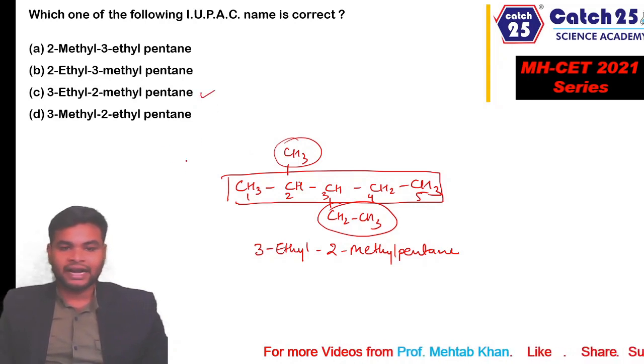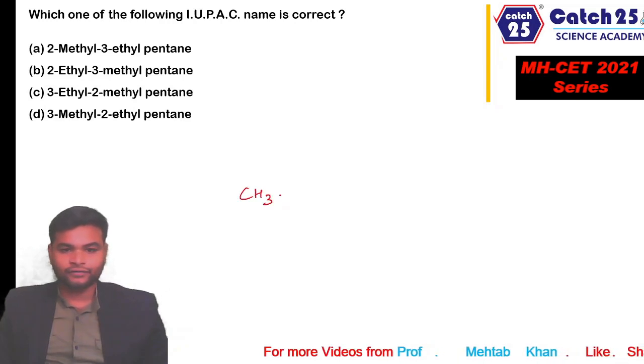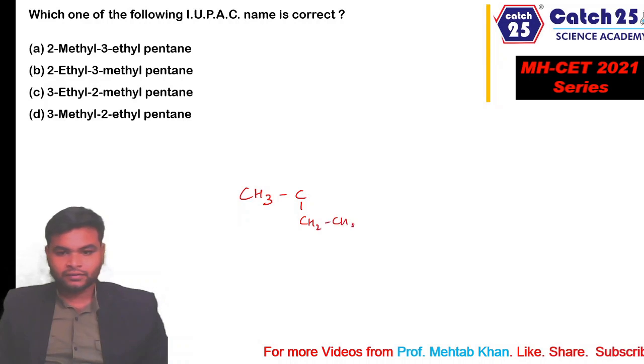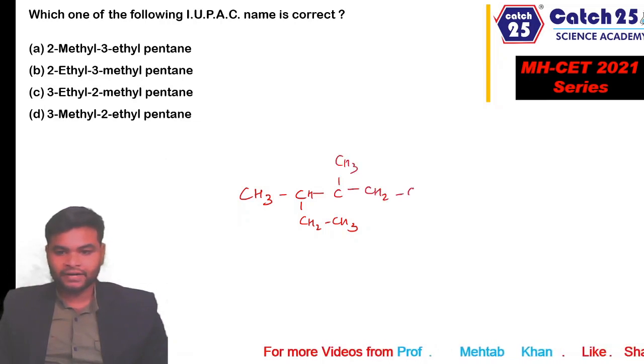So C is the right answer, but let's check the last option as well. 3-methyl 2-ethyl pentane. The structure of this molecule will be 2-ethyl 3-methyl pentane.